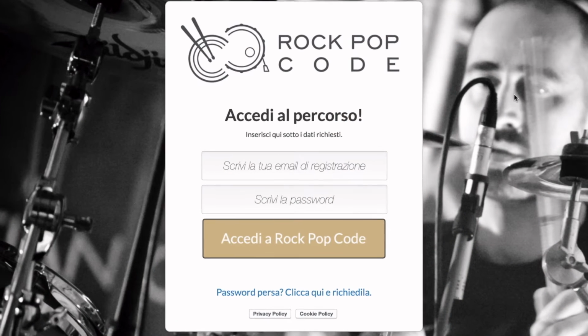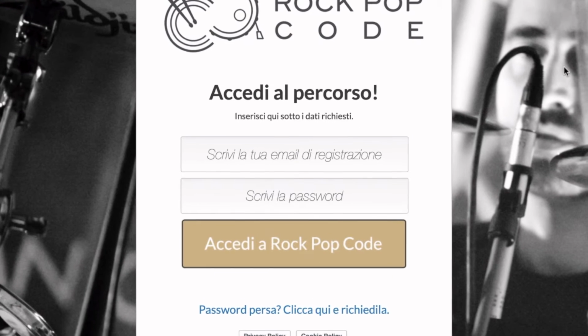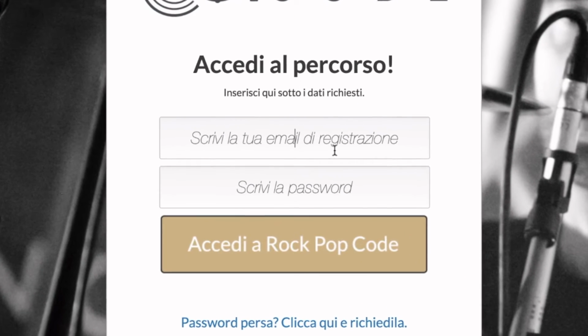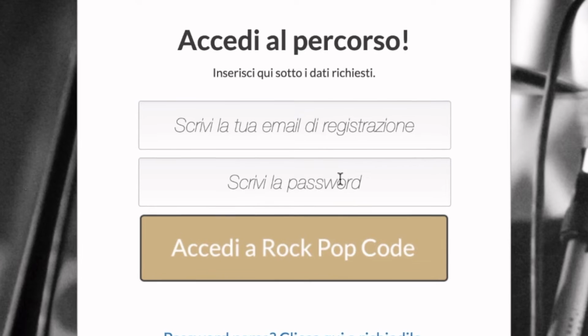Piece number 7. Reserved and private area. Especially if you sell digital courses, you have to grant access to a private area where your clients can get all the information they bought.